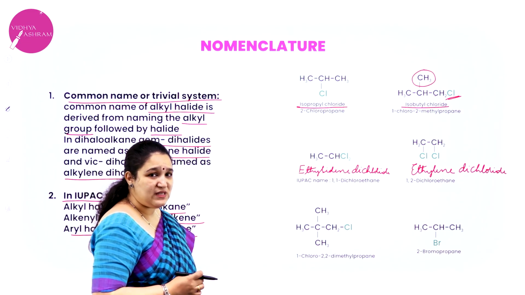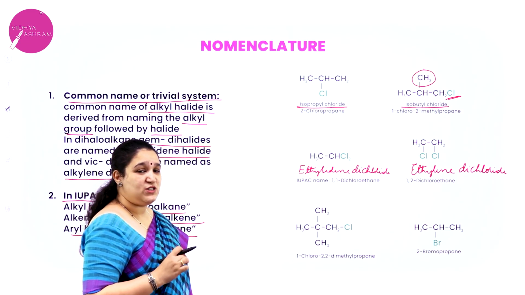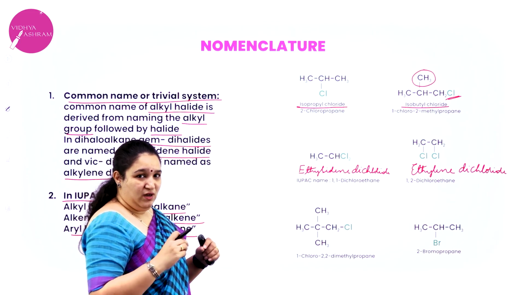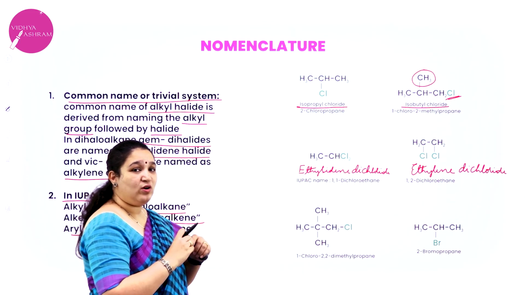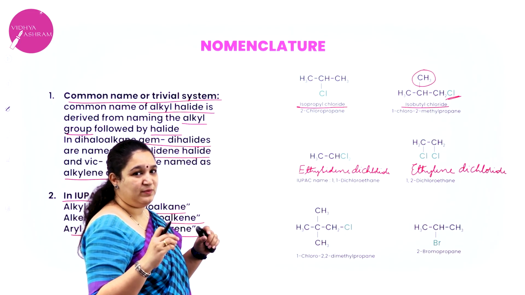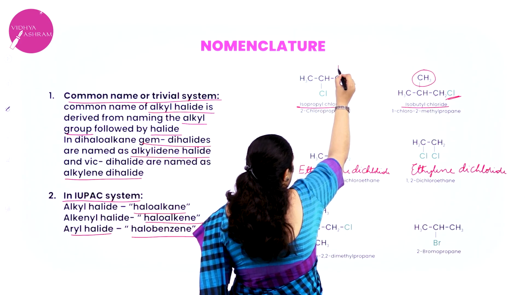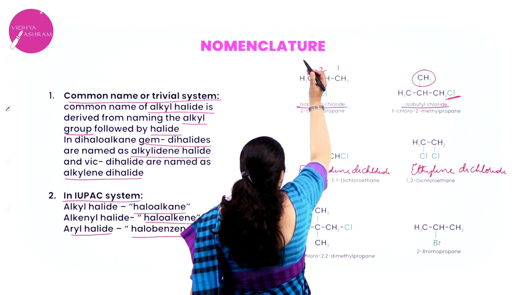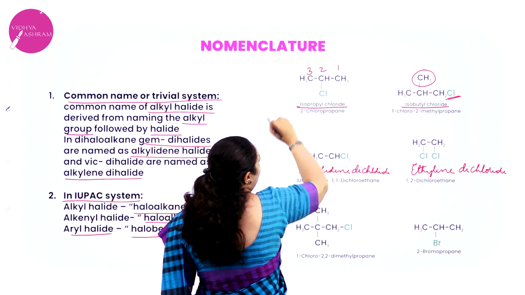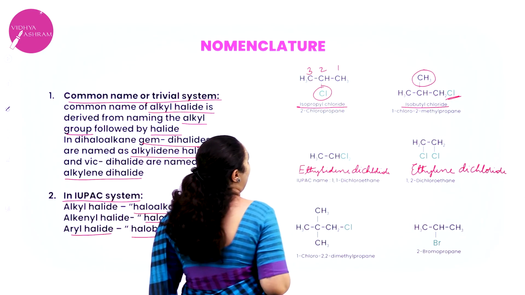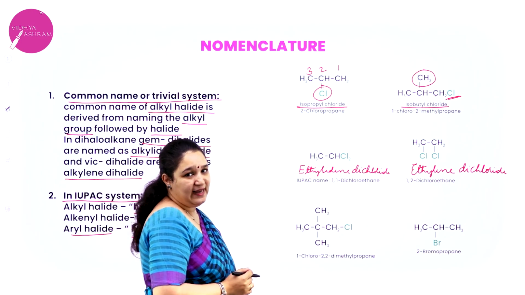In IUPAC naming, first you have to get the root word, that is the longest parent carbon chain. I will number this as 1, 2 and 3. The second carbon atom has the chlorine attached.